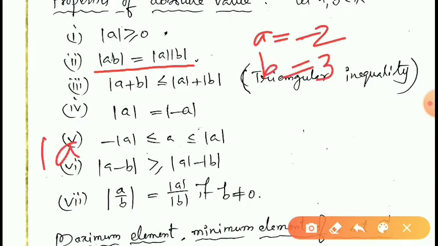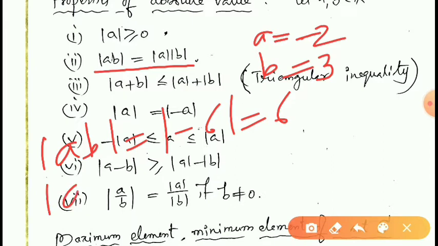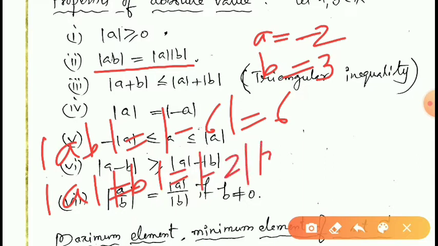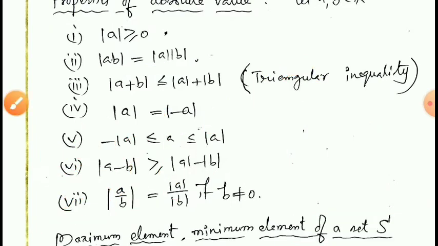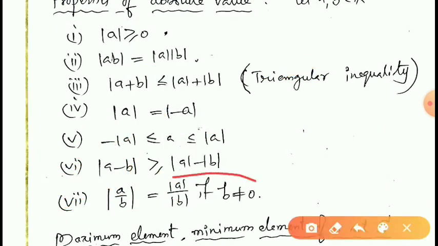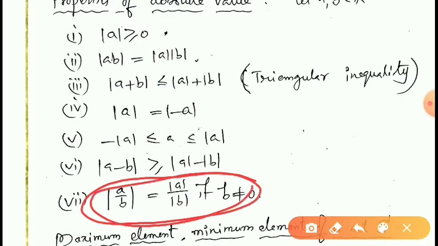Then modulus AB is equal to modulus of minus 2 into 3, that is equal to modulus minus 6, that is equal to 6. Modulus A into modulus B is equal to modulus minus 2 into modulus 3. This is equal to 2 into 3. This is equal to 6. Here it is 6 and here it is 6. Therefore, we can see that modulus AB is equal to modulus A into modulus B. In a similar way, we can write modulus A by B is equal to modulus A by modulus B whenever B is not equal to 0.